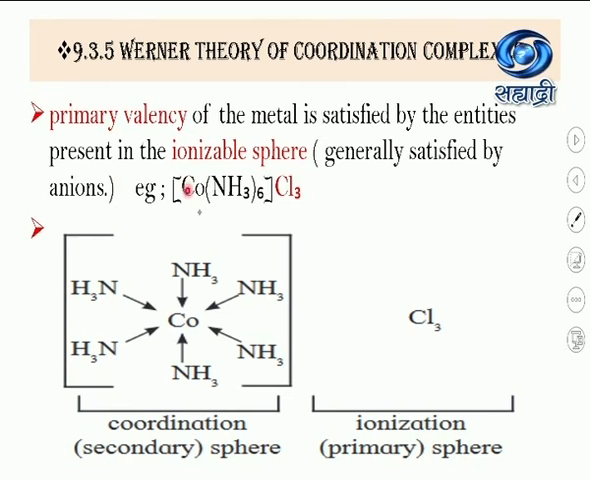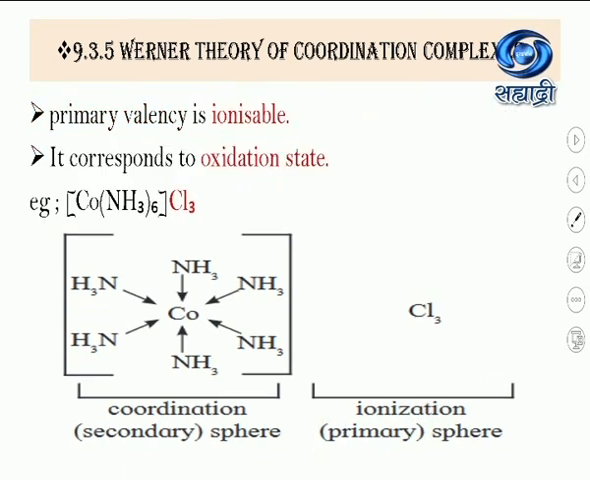For example, [Co(NH3)6]Cl3. Here, if you observe this structure, you can see cobalt is the central metal atom and there are 6 ammonia ligands in the coordination sphere. So, Cl3 comes in the ionization sphere, and it is called the primary valency of the metal. Always remember, primary valency is ionizable and it is nothing but the oxidation state.